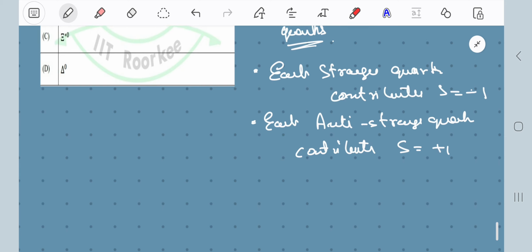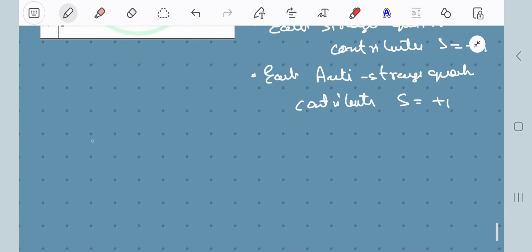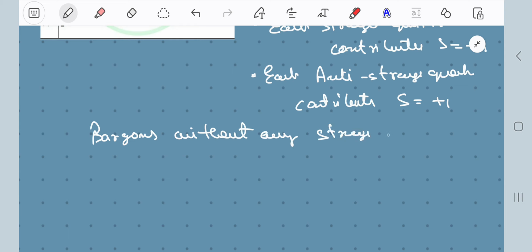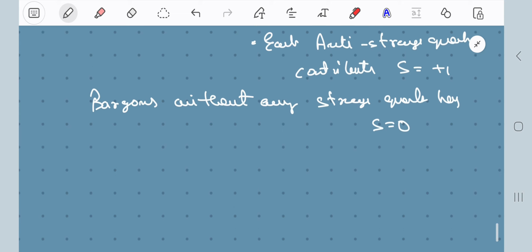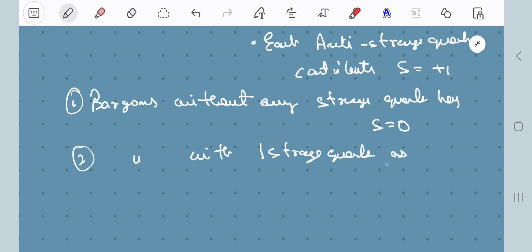So therefore, if I have a baryon without any strange quark, then we have S equal to 0. Baryons with one strange quark have S equal to -1.